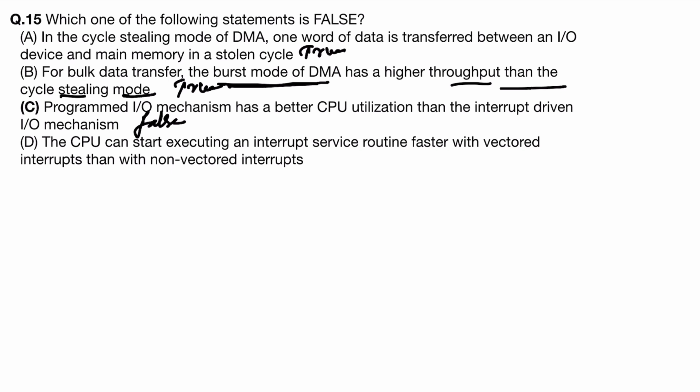The CPU can start executing an interrupt service routine faster with vectored interrupts than non-vectored interrupts. This is also true, because vectored interrupt means the address of the program which will handle the interrupt is sent with the interrupt.